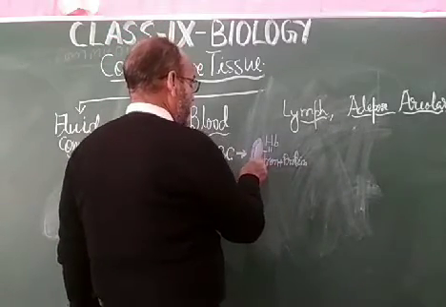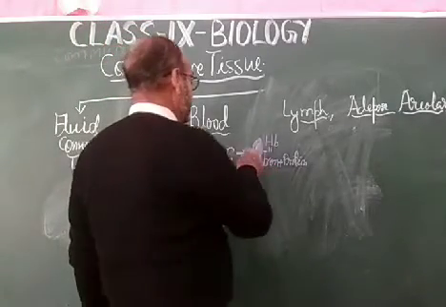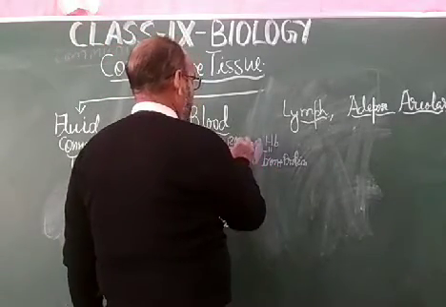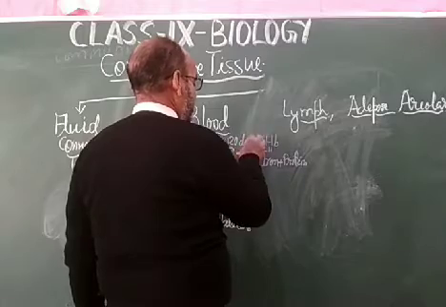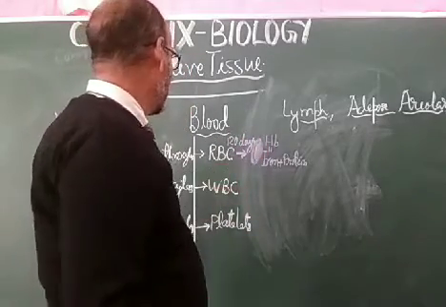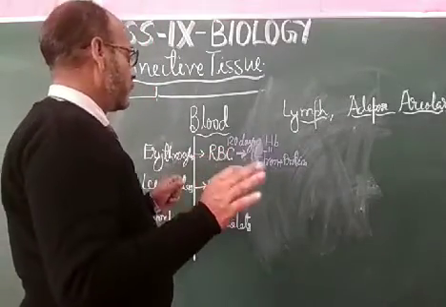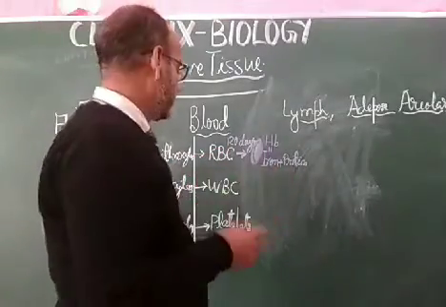The lifespan of RBC is 120 days. They get manufactured in the bone marrow, and bone marrow is found in the bones.